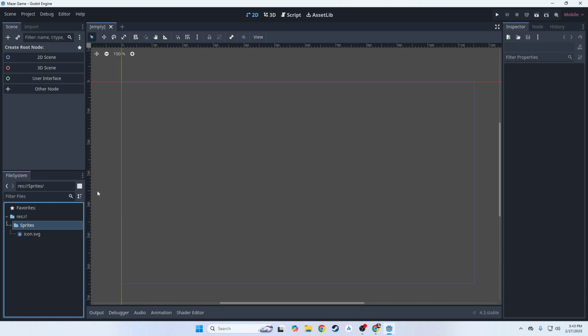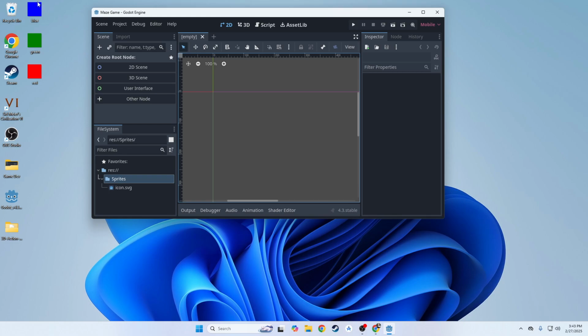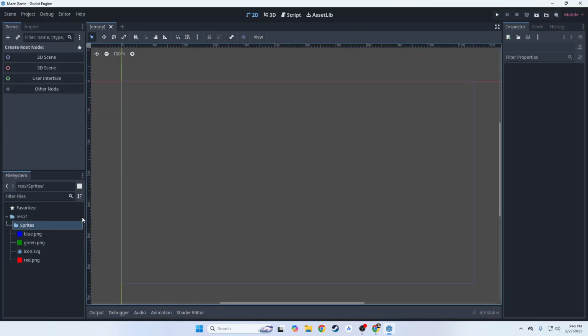The other sprites we're going to need are our super fancy graphics here. We have blue, green, and red. So we have a blue box for the player, a green for the goal, and a red for the enemies. We're going to grab all of these sprites and drag them into our sprites folder. Now we can see we have blue, green, and red.